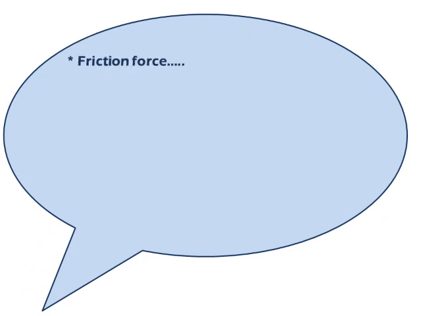Friction force. What is the meaning of friction force? It is the force that exists between two surfaces when they touch each other. When you rub your hands, there is a friction force between your hands. When you walk, there is a friction force between your shoes and the ground. When the car moves, there is a friction force between the wheels and the road. When you ride your bicycle, there is a friction force between the tires of the bicycle and the road.